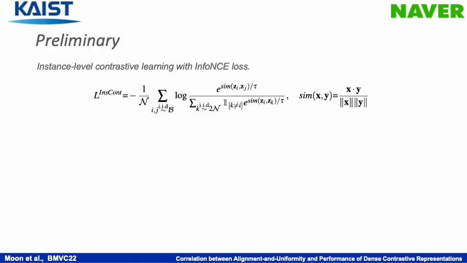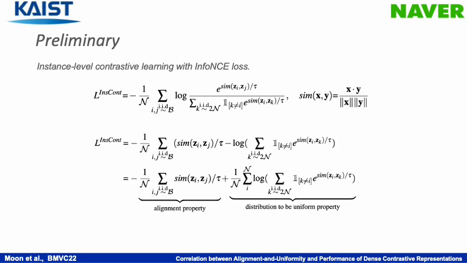Our method is inspired by the recent work that aimed to understand instance-level contrastive learning with an analytical loss. The general form of instance-level contrastive loss is defined as follows, where n denotes the number of randomly drawn instances, b is the mini-batch, g_i and g_j are the positive pair of instance-level latent vectors projected onto a hypersphere, and lambda is the temperature. This equation can be rewritten as follows by applying logarithmic rules. We confirm that the contrastive loss indeed consists of two objectives.